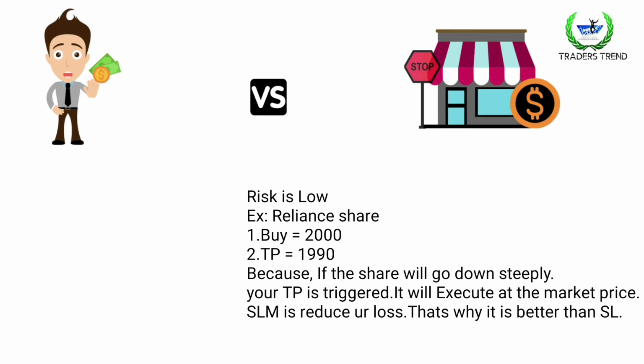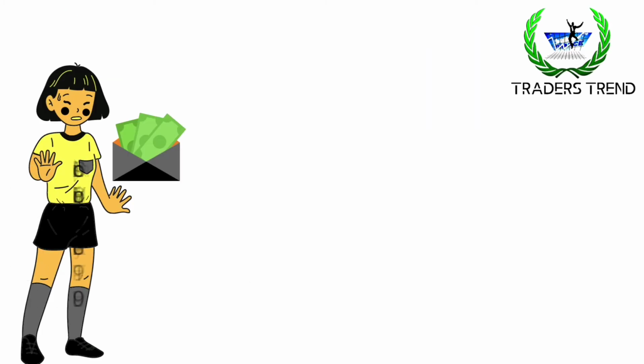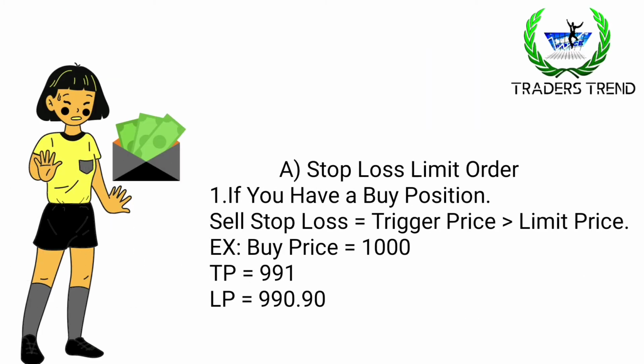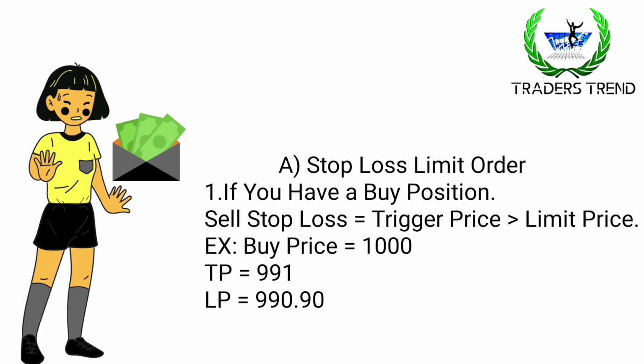So let's see the next. Here we discussed the stop loss limit order briefly. If you have a buy position, you have to set a sell stop loss. The formula is trigger price is greater than limit price. For example, if you have a Reliance share at 1000 rupees, you set a trigger price equal to 991, and then the limit price equal to 990.90 paise. The formula is trigger price is greater than limit price.